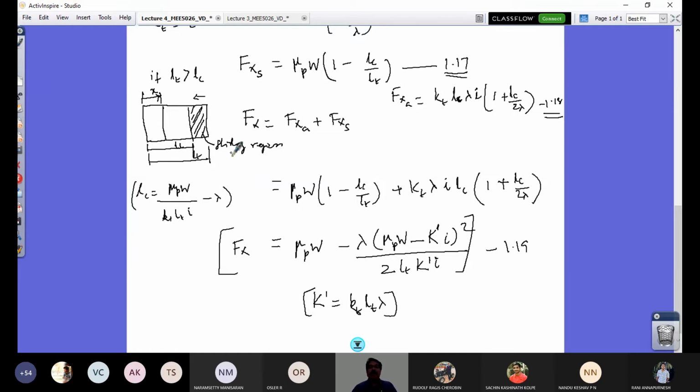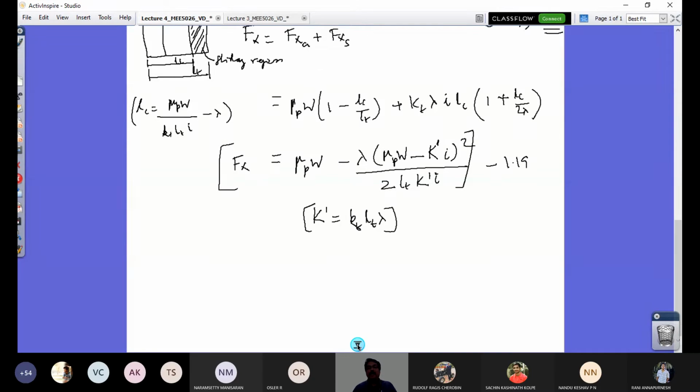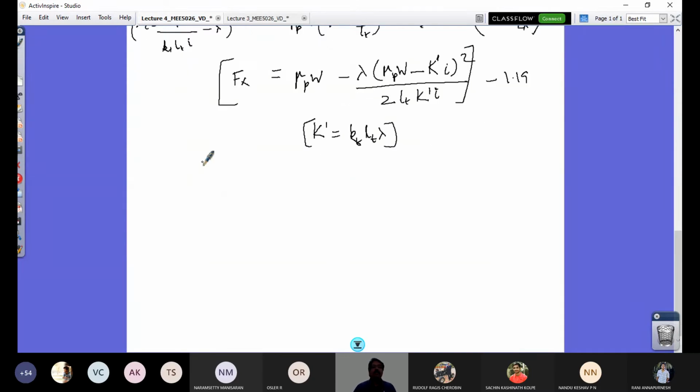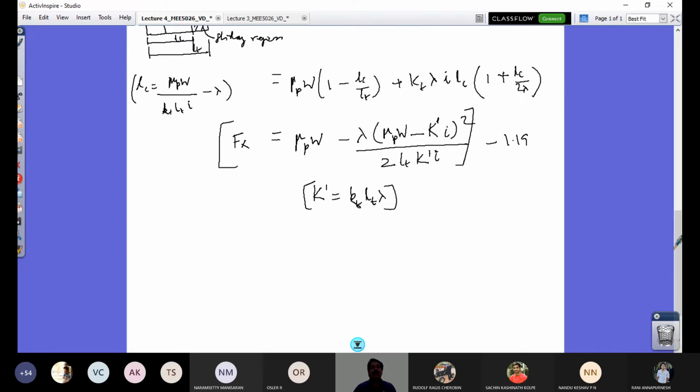So that gives an idea of how you get I max. Take the same expression of LC. In this LC, if LC is 0, that corresponds to point B in the graph.